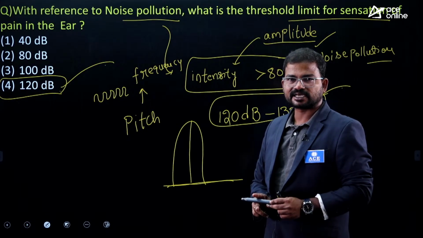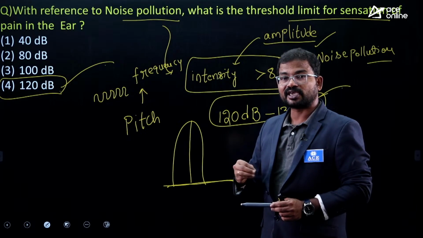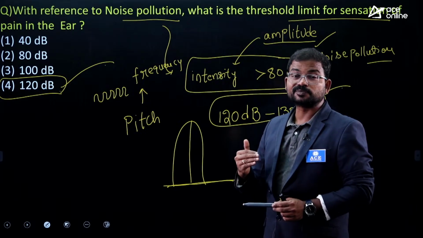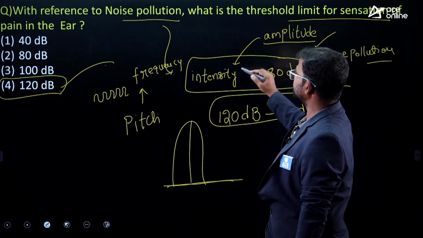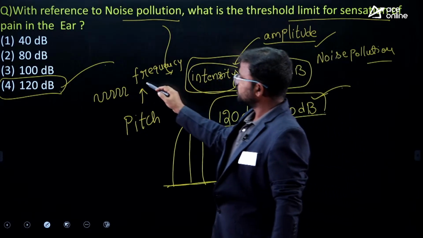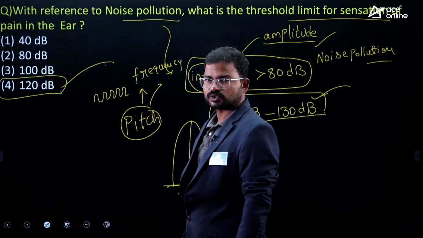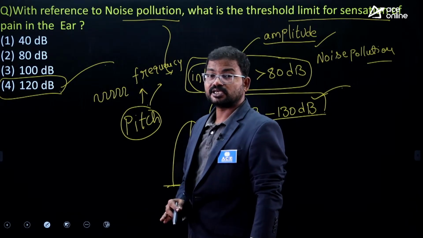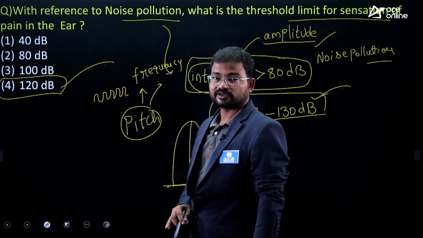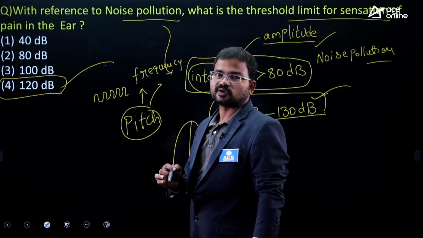So finally guys, the conclusion is the maximum displacement of a vibrating particle from its mean position is considered amplitude. So mostly intensity depends upon amplitude. Next, pitch depends upon frequency. You should remember these two points, very important, especially from your RRB JE examination point of view. Not only RRB JE, if you consider any railway examination, these concepts are very important.